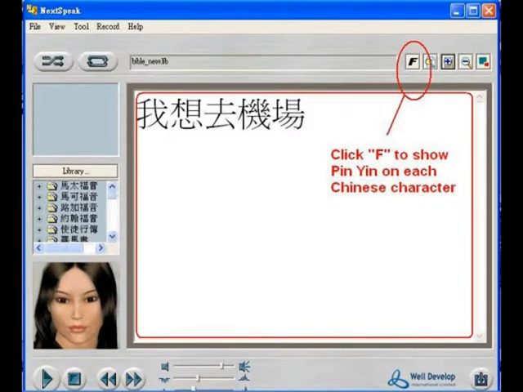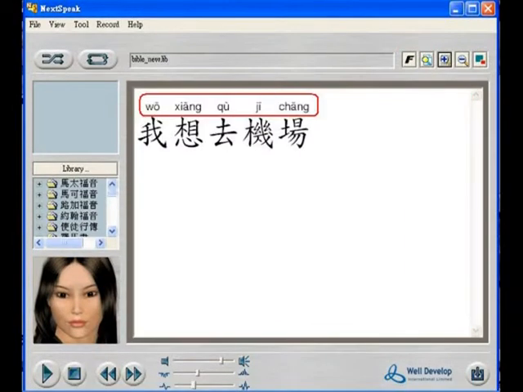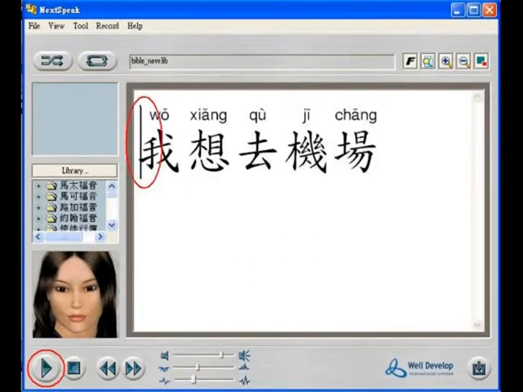You may type Chinese characters or copy and paste any Chinese text to the reading area. Click the F icon to show pinyin on top of each Chinese character. Put the cursor at the beginning of the sentence and press the play button. The software will read the text in Mandarin for you.